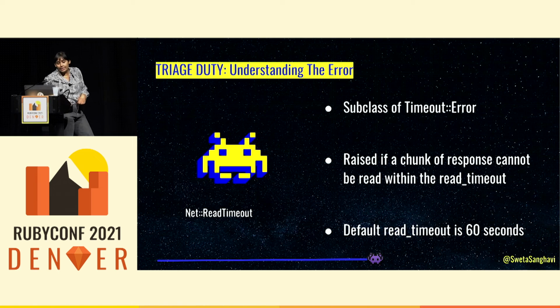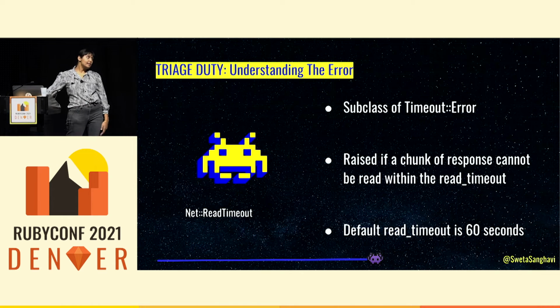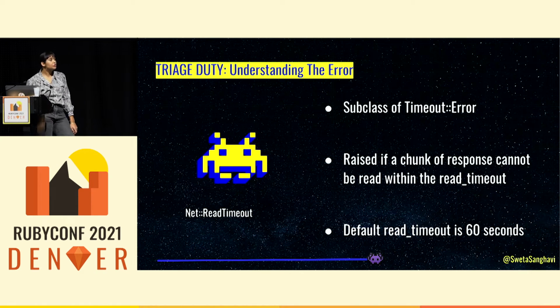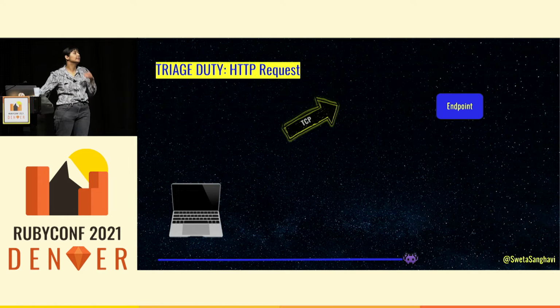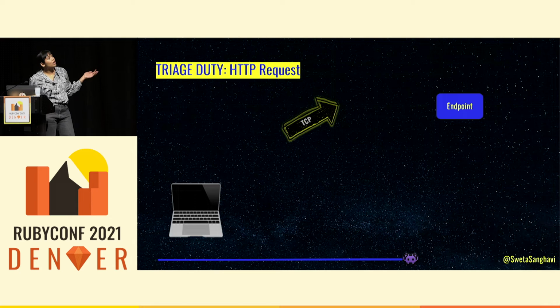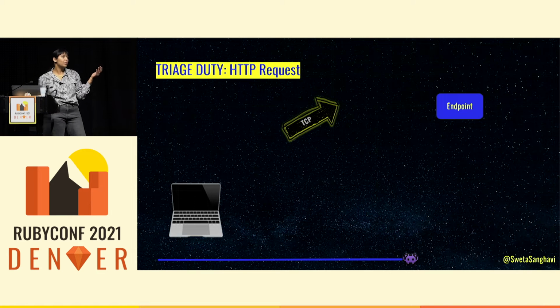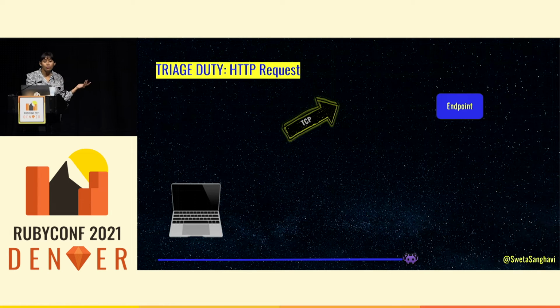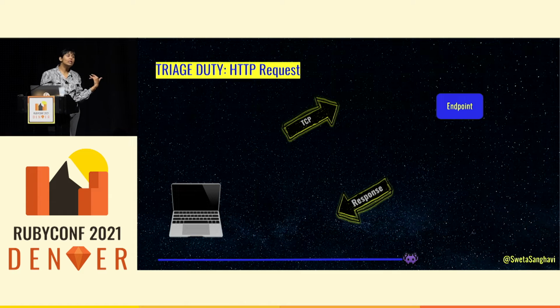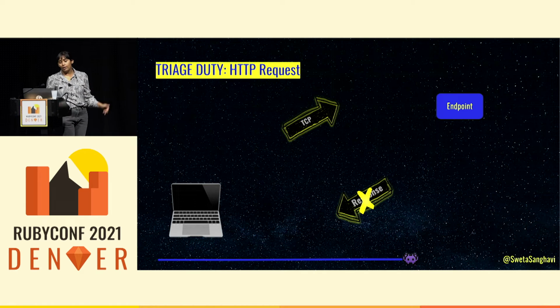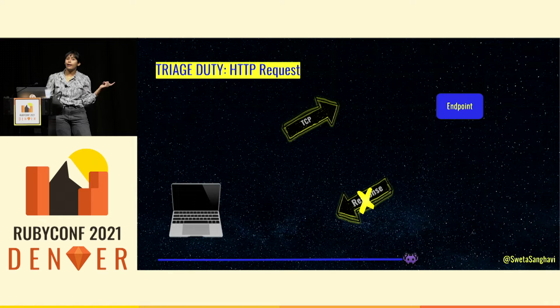In our case, we see that we have a net read timeout, a subclass of the timeout error, which is raised when a chunk of the response can't be read within the read timeout that you've set, the default of which being 60 seconds. Just for a little refresher, we know when we're making an HTTP request, we open up our TCP connection, send a request over the wire, and then read the response back. What our error is telling us is that that last step is not happening.